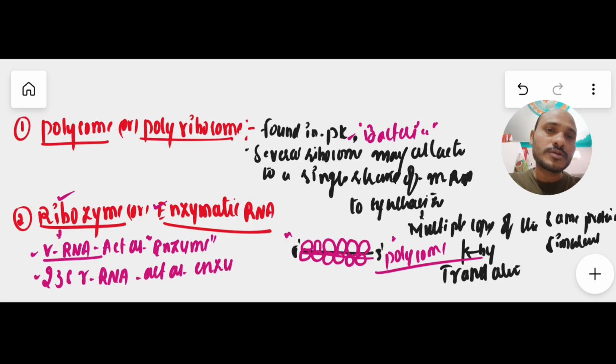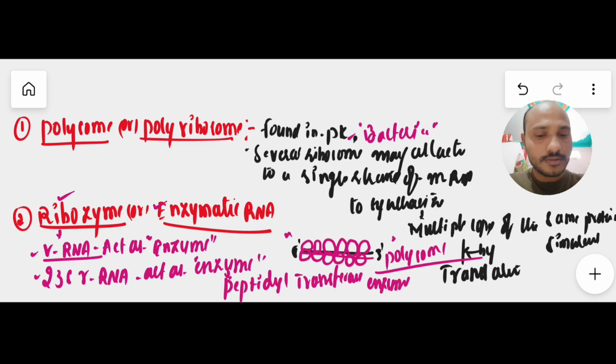The 23S rRNA acts as the peptidyl transferase enzyme, and this enzyme catalyzes peptide bond formation, which is very important. So this enzyme helps in the formation of peptide bonds. Ribozymes or enzymatic RNAs are non-protein enzymes.